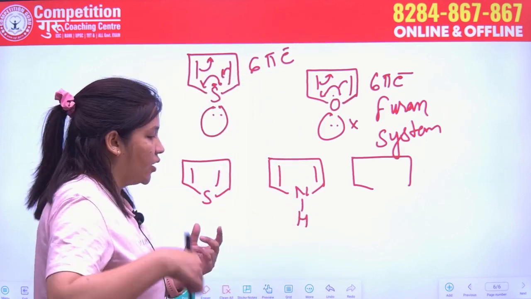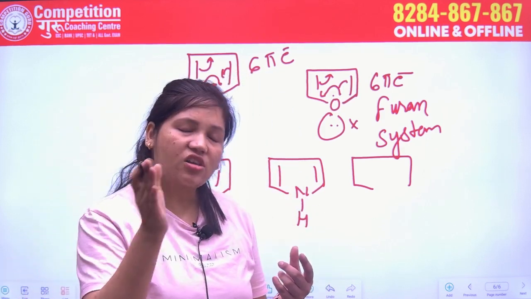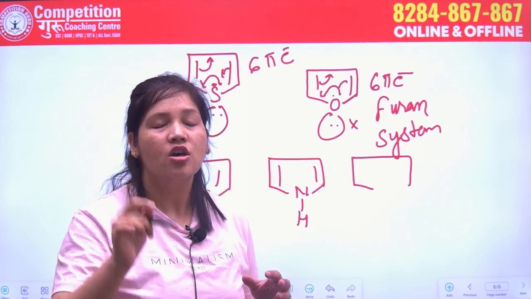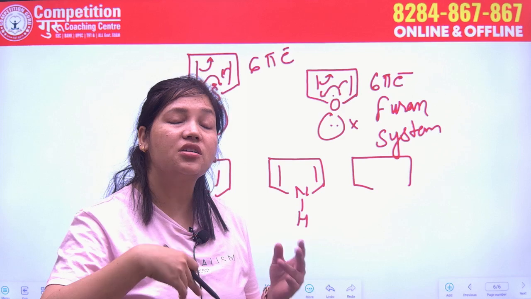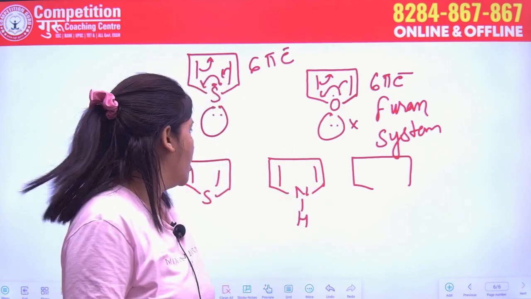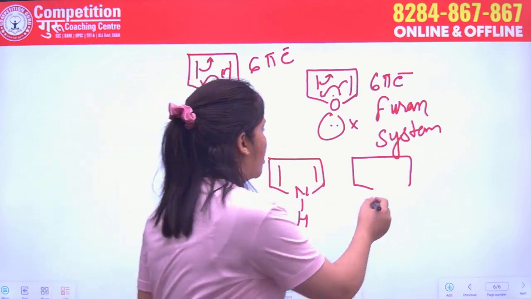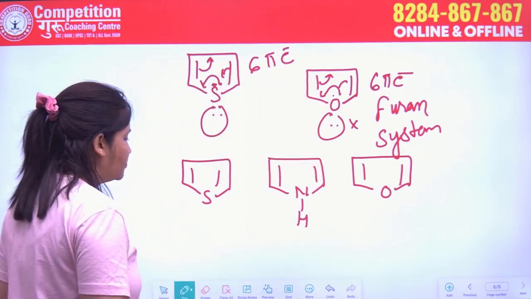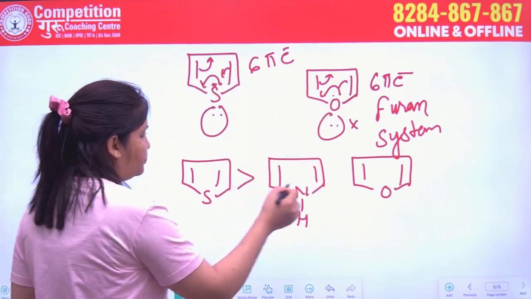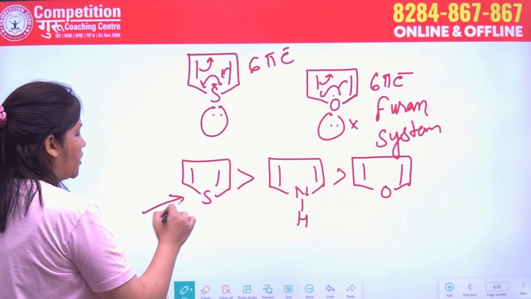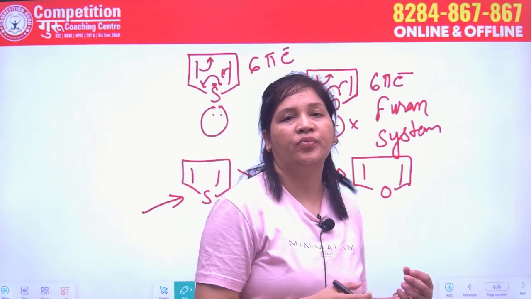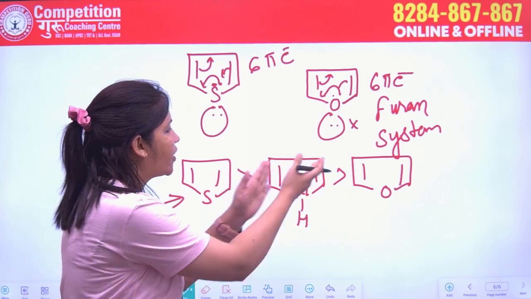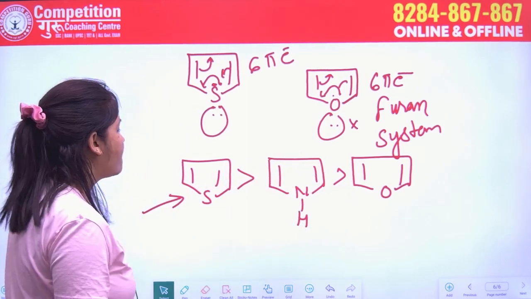Okay, for the open chain it is different, but in the cyclic, as the name is heterocyclic. So if in the cyclic compound there is another element than carbon, like here is sulfur, nitrogen and here is oxygen, then we regard them as the heterocyclic compound. Now it is mostly seen as the topmost aromatic compound among these three, and it is greater aromatic as compared to the other two. Why?